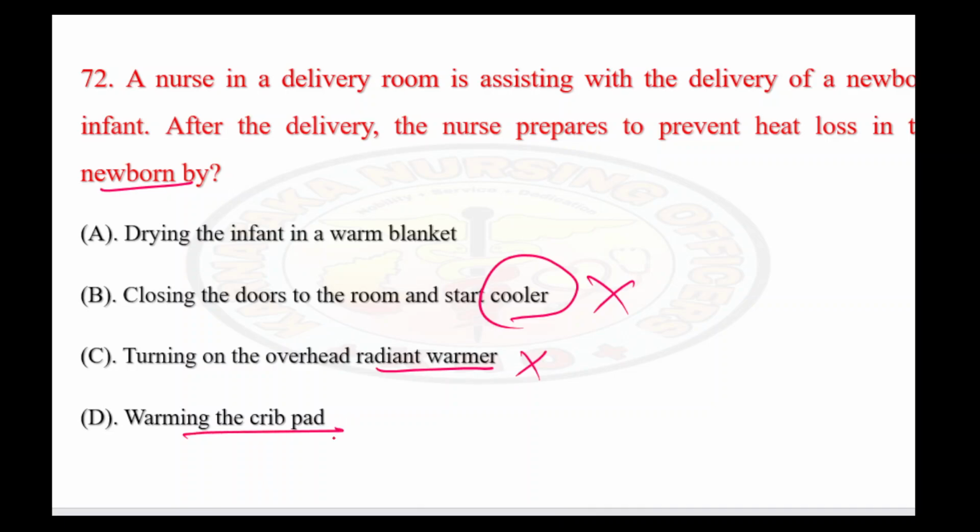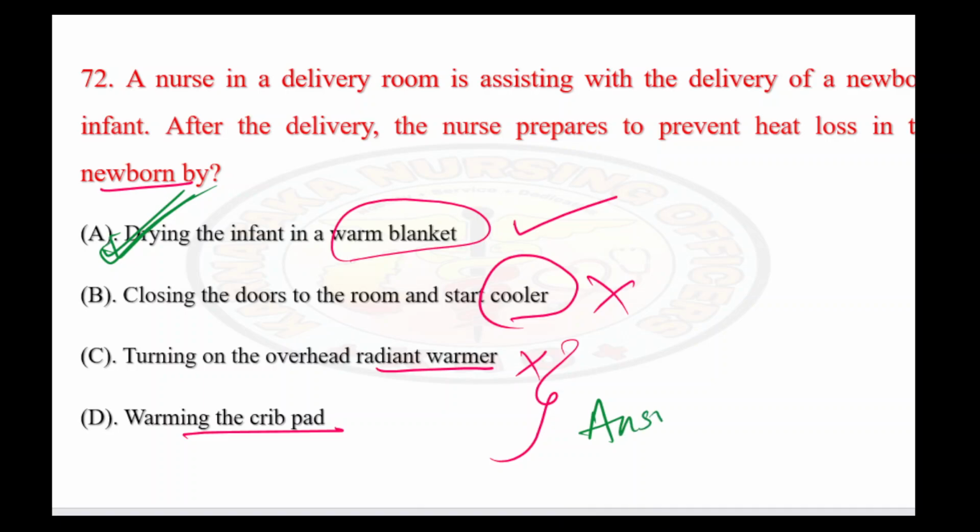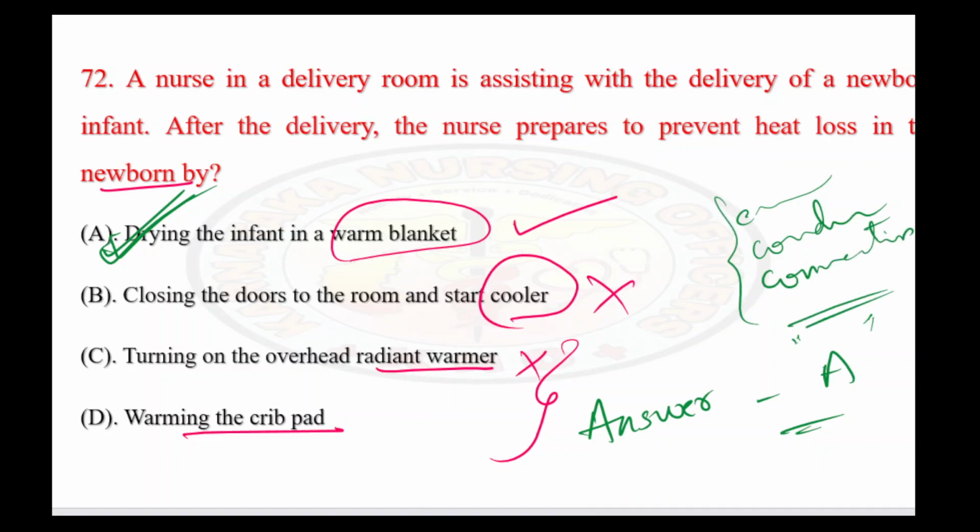Warming the crib. First we have to preheat the warmer and then only we will place the baby in the warmer. These two options are regarding radiant warmer only. Before putting the baby into warmer, we can dry the infant by covering with a blanket. So the right answer here is option A. Suppose if they are specifically asking you evaporation method, conduction method, convection method, so based on this, each and every option will be varying.